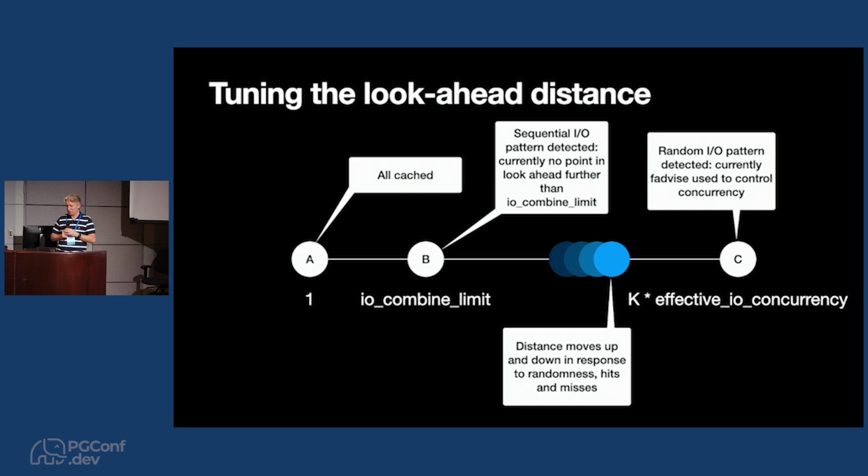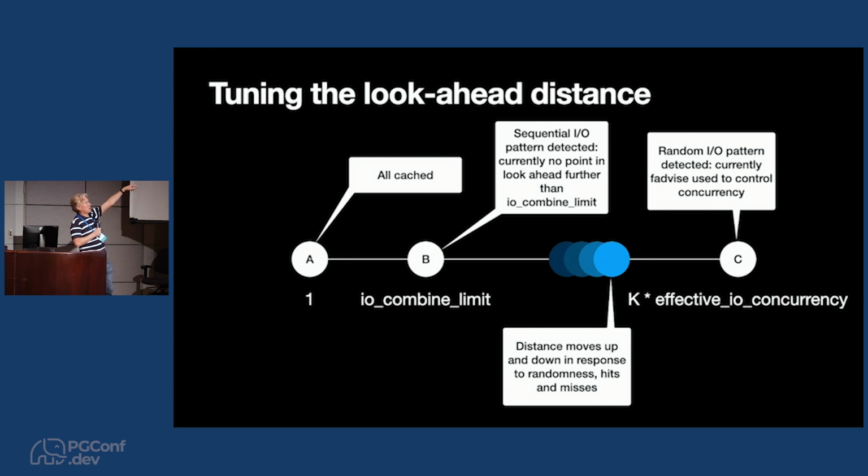So there's this concept of a look-ahead distance, and there's an algorithm to decide what it should be. The distance actually changes over time depending on the observed behavior, how the stream seems to be behaving. It can tell the difference between sequential and random I/O. If the I/O is sequential, then there's no point in looking further ahead than the distance you need to build full I/O combined limit size I/Os.